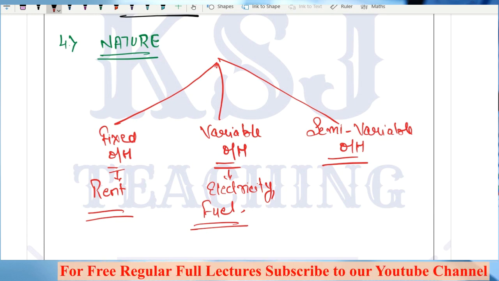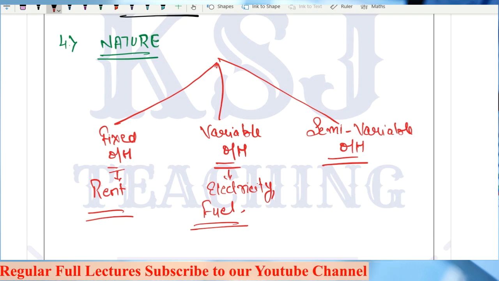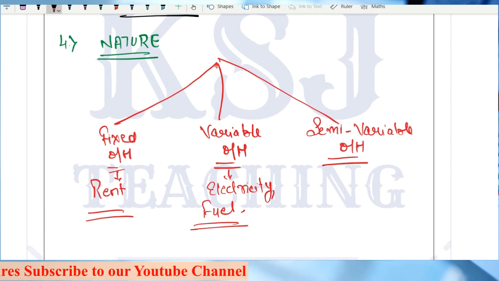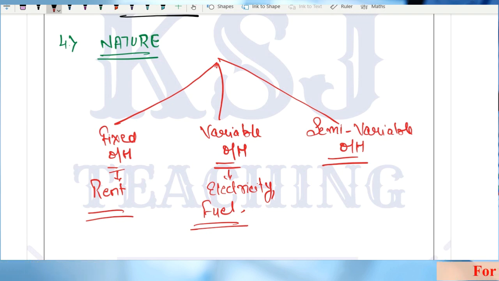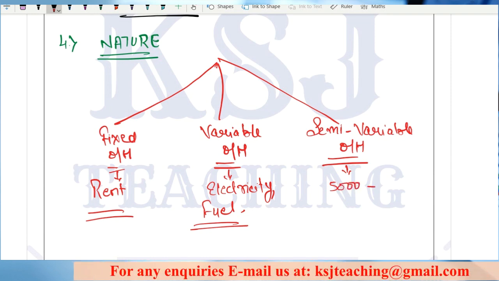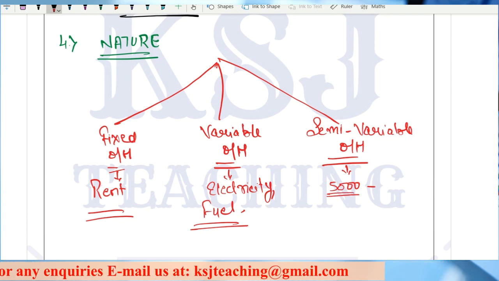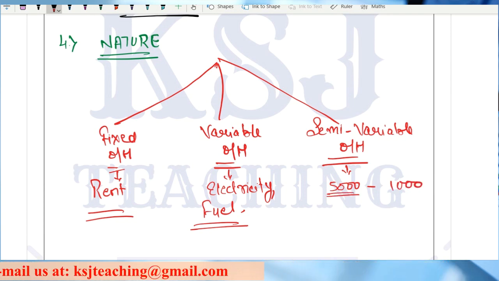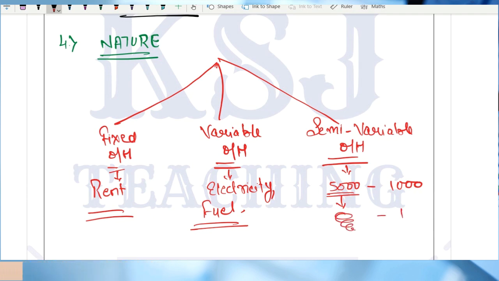And what can be the semi-variables? These are overheads which are fixed to some extent and variable to some extent. If we produce 5,000 units, up till the consumption of this many units of electricity, the bill is going to be 1,000 rupees only. If you increase it, then for every increase in unit, we are going to charge 100 rupees. So these kinds of things are the semi-variable overheads.